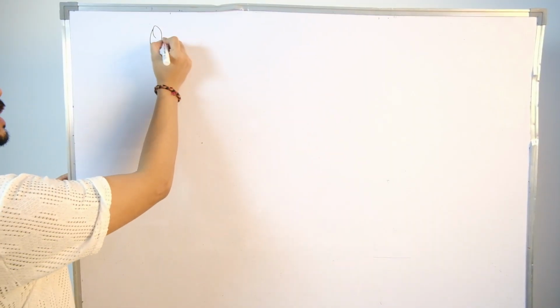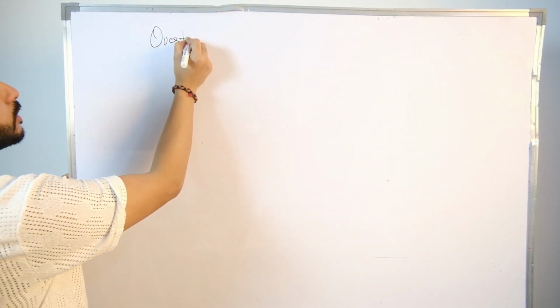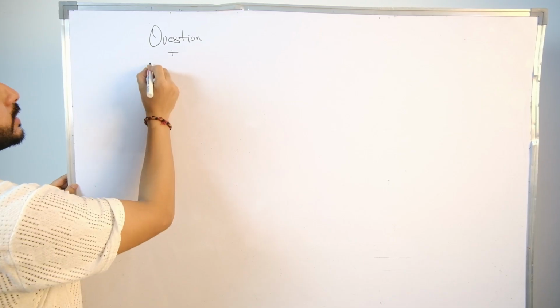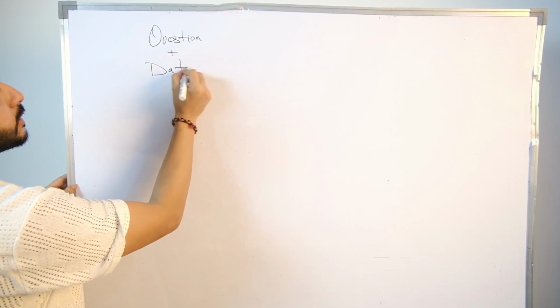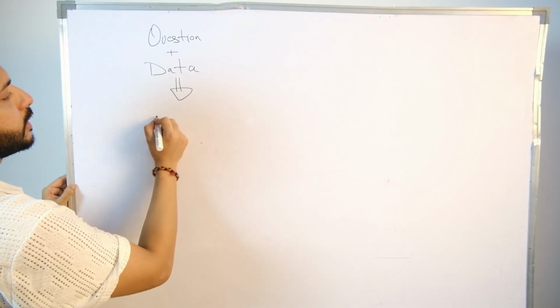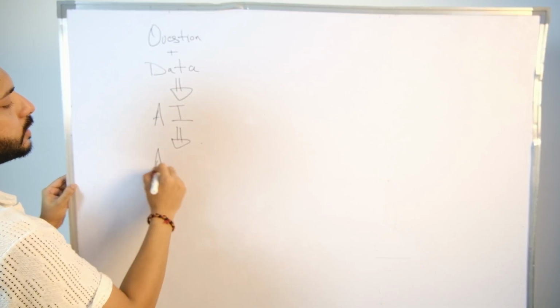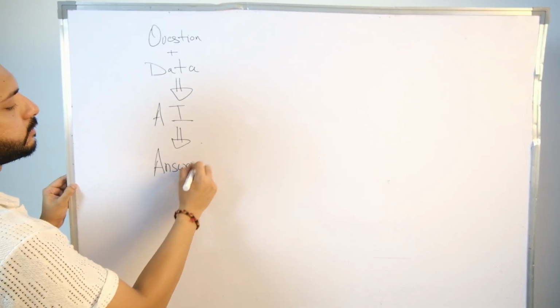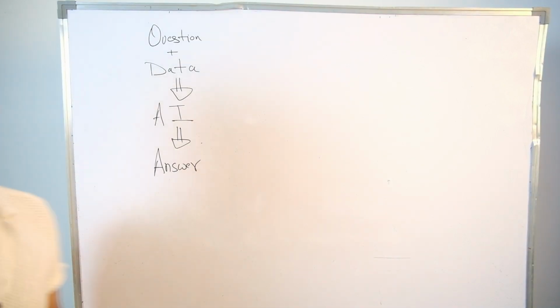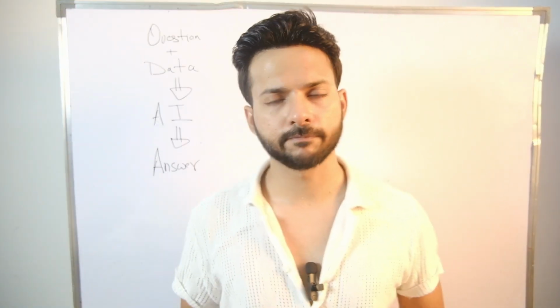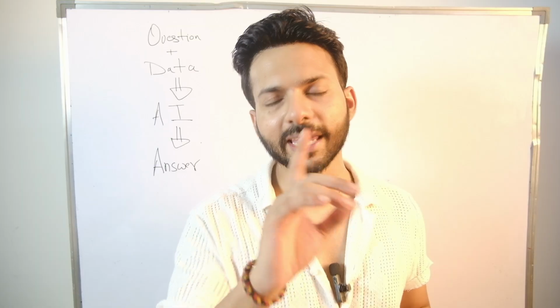So something like this. This is the question of the user. With this, you put the data, you feed this into the AI, and that gives you the answer. Do we get this? This solves the problem, right? No, it doesn't. There's a catch.